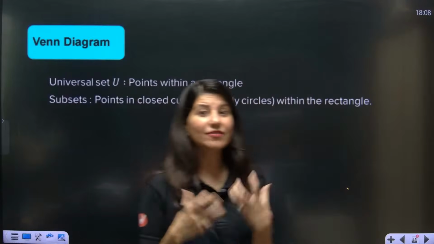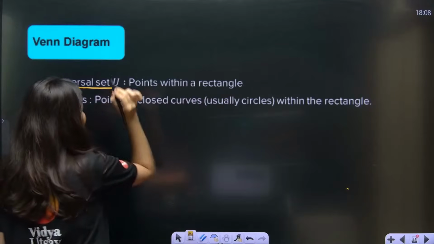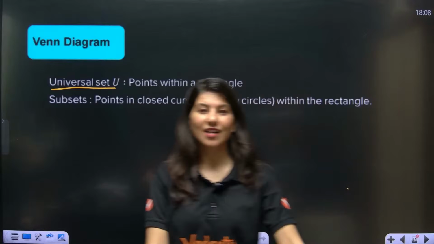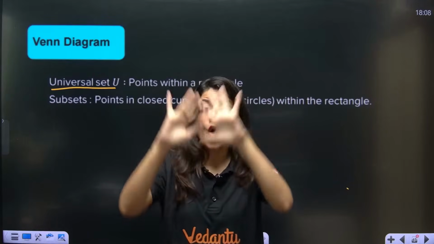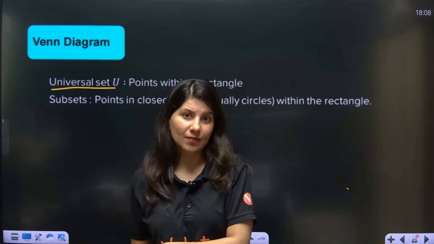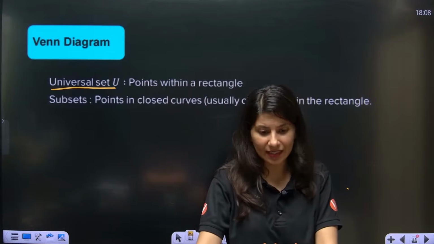First of all, what is a Venn diagram? Let's understand. So you know what is a universal set. Can anybody tell me what is a universal set? We have studied this. A universal set means a set containing all the elements which are there in context. So suppose I am talking about three sets, set A, set B, set C, correct?